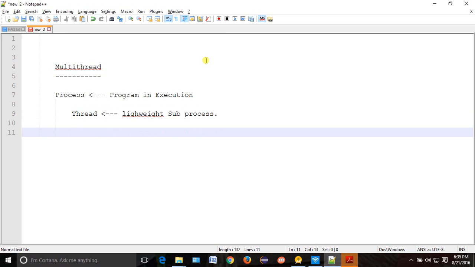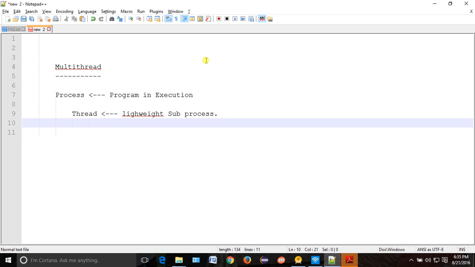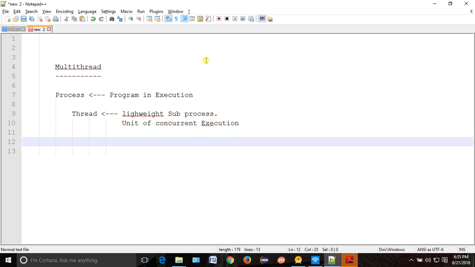It is also called unit of concurrent execution. So thread is nothing but unit of concurrent execution. Now we have already seen what is the difference between multi-processing and multi-threading, which is fast.